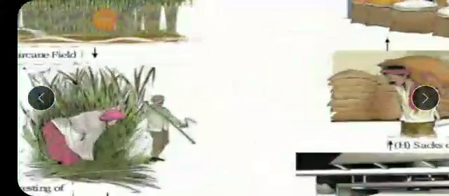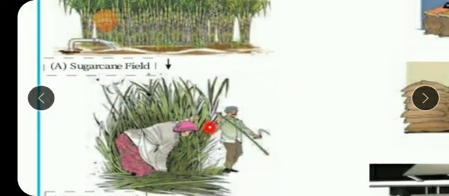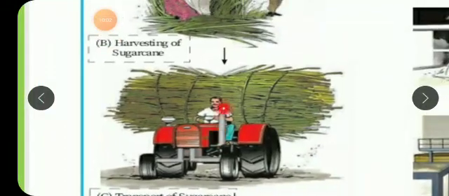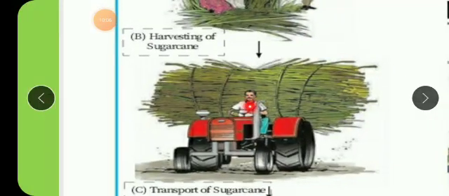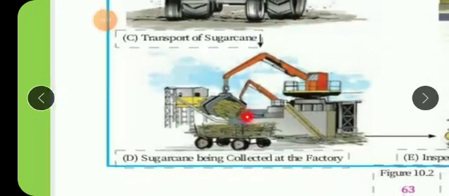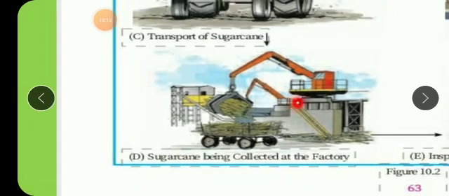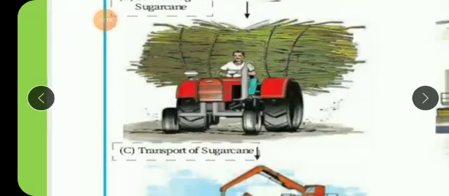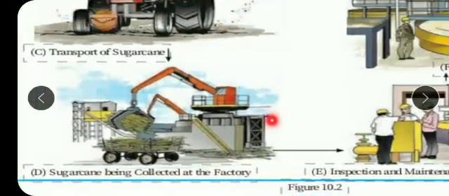See, this is the primary occupation, which we get from nature, dependent on nature, plants. Then secondary occupation, this man is all dependent on nature to have their product. So this is the secondary occupation, which is dependent on primary occupation. And then sugarcane being collected in the factory is tertiary occupation, because this is the extra service which is given to the secondary and primary occupation. So this is the tertiary, extra complementary service.